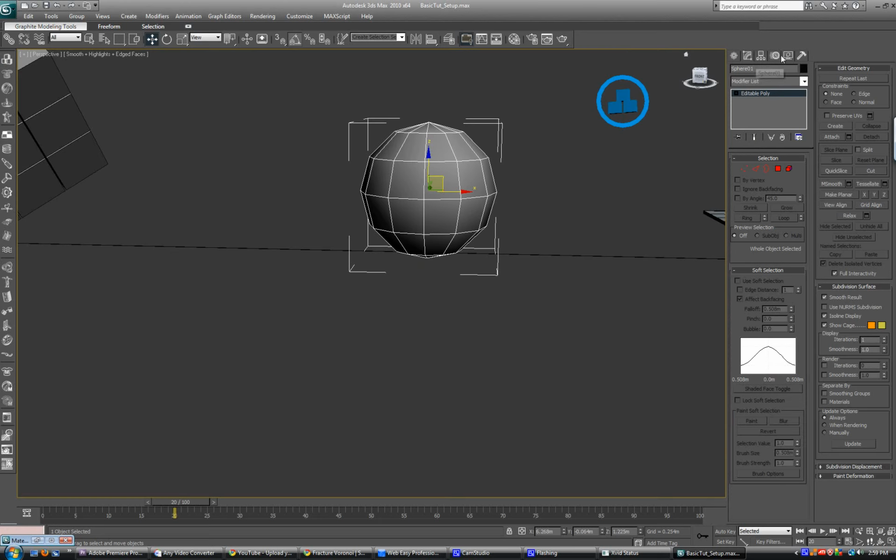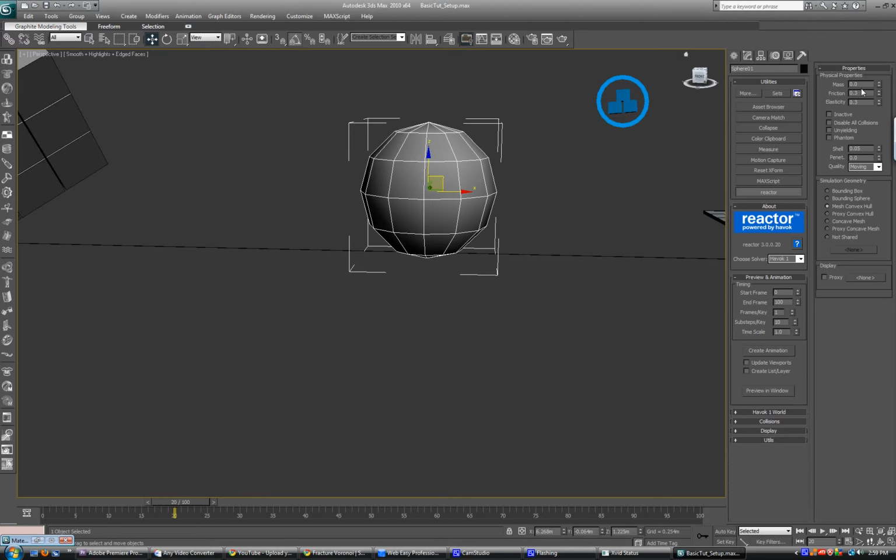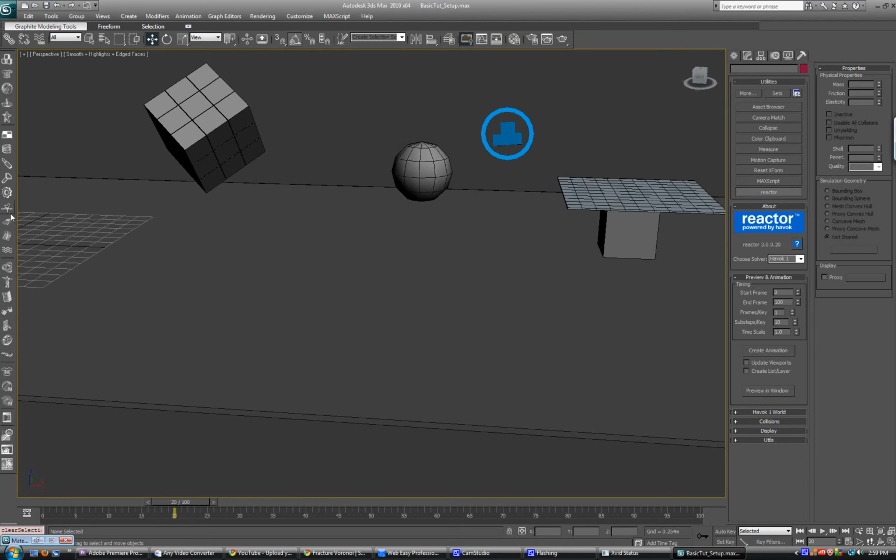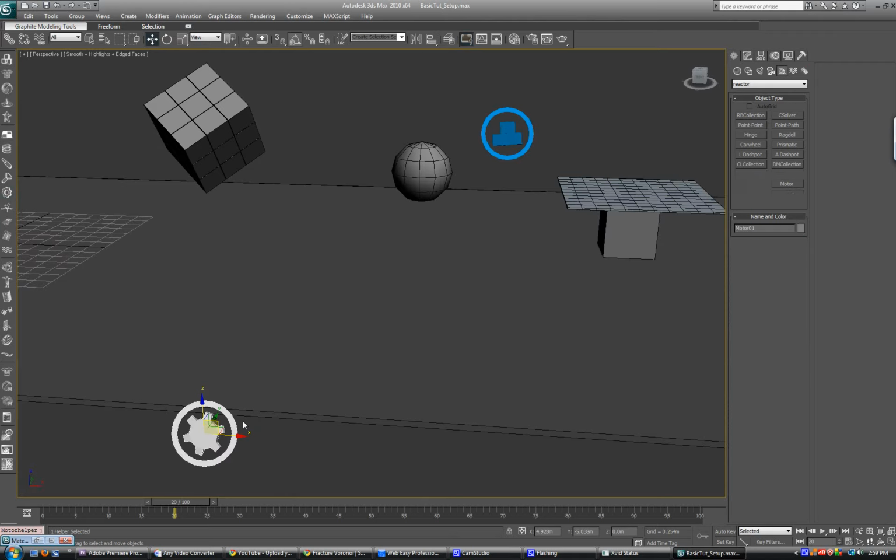And I need to give the sphere mass so it can fall and touch the ground, because if I leave it at 0, it's just not going to do anything. So I'm going to give it a mass of, let's say, 10. Now, the next thing I'm going to do is look over here on the reactor panel, and I'm going to click on Create Motor. It's this little sprocket icon right here. I'm going to click it on the ground.